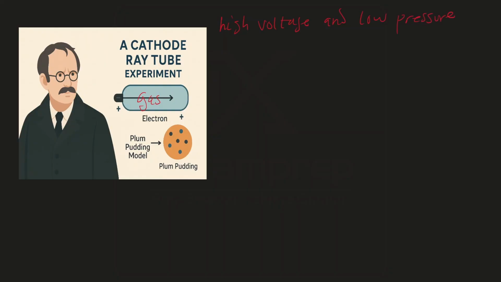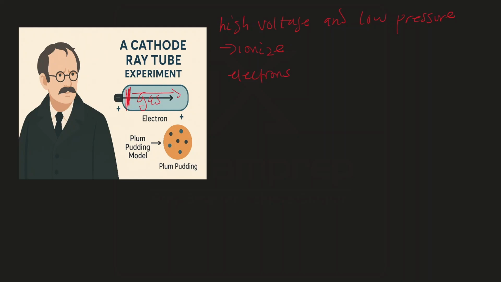So note that when a gas is subjected to high voltage and low pressure, the gas begins to ionize. So the gas is going to split into its ions. When he did this, he noticed that some rays were coming out of the cathode and were moving towards the anode. So he named those rays cathode rays. He observed the properties of cathode rays and saw that they matched the properties of electrons that were previously predicted by scientists like Humphrey Davy and Michael Faraday. So we note that cathode rays are electrons.